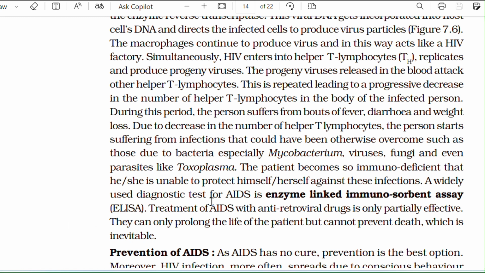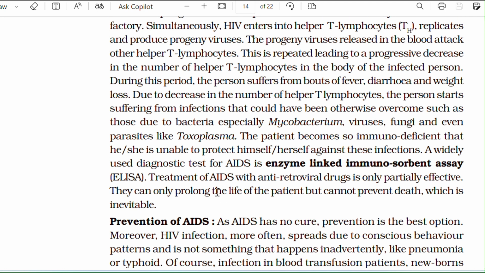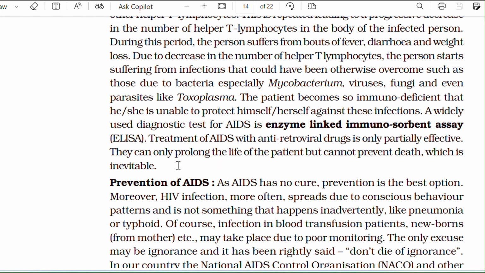A widely used diagnostic test for AIDS is enzyme linked immunosorbent assay, the ELISA test. Treatment of AIDS with antiretroviral drugs is only partially effective. They can only prolong the life of the patient but cannot prevent death, which is inevitable.